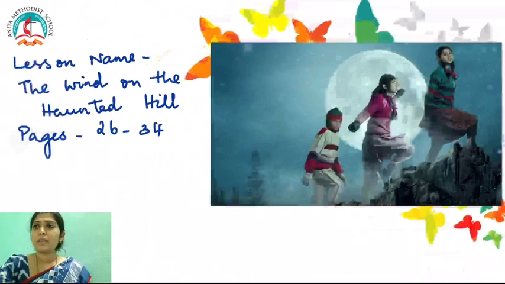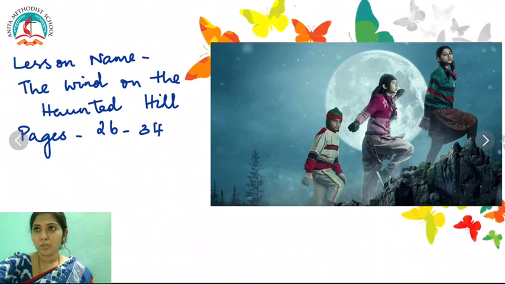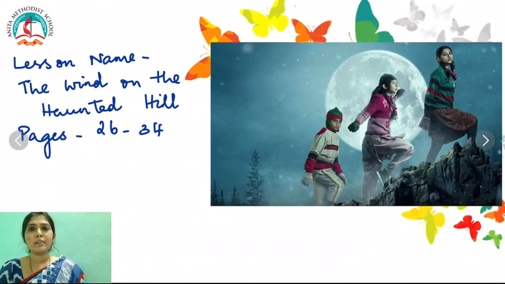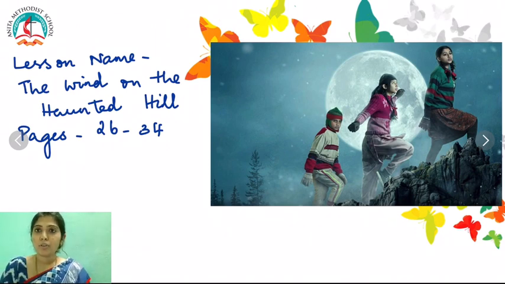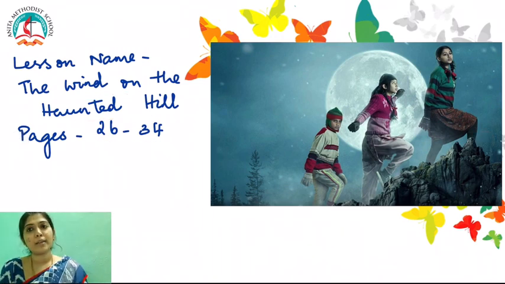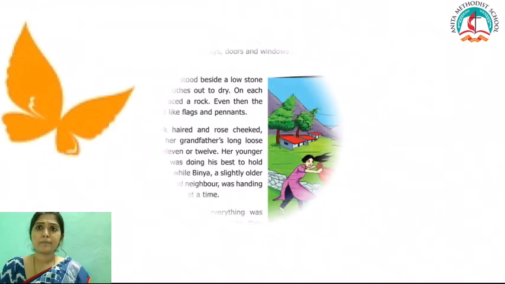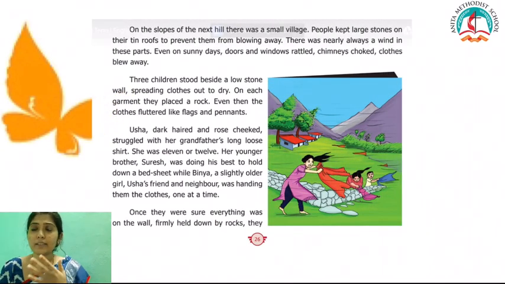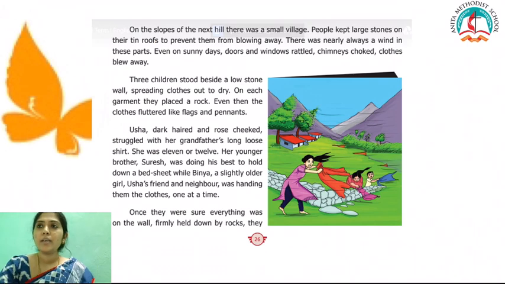Okay, children. Now the example we are going to be looking into is from the lesson The Wind on the Haunted Hill. If you recall, it is one of our earliest videos that we have done. In your textbook, the lesson is found between pages 26 to 34. Please go ahead and read this lesson. The reason I have taken this lesson as an example is, children, there are many paragraphs in this lesson.